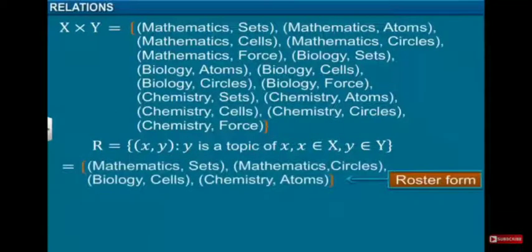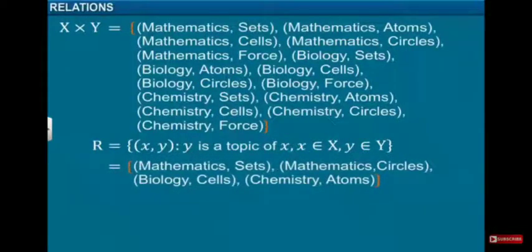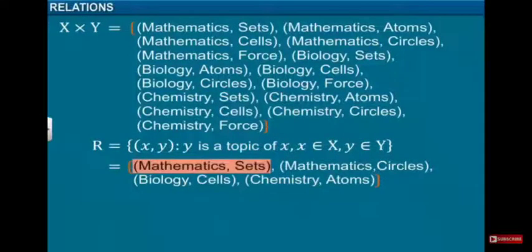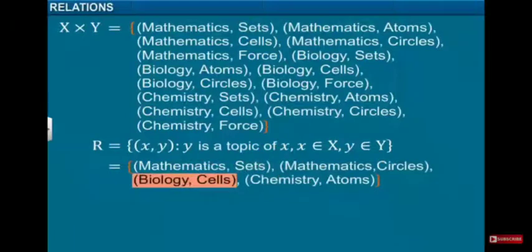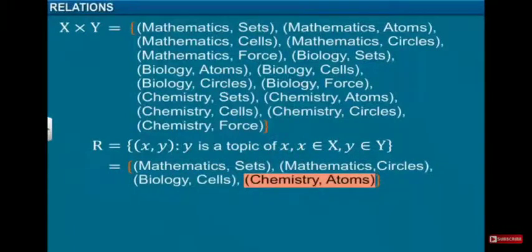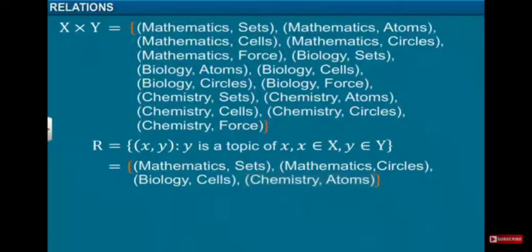So if x is mathematics, then your answer is sets and circle. If x is biology, then your answer is cell, and if x is chemistry, then your answer is atom. So sets is a topic of mathematics, circle is a topic of mathematics, right? Cell is a topic of biology and atom is a topic of chemistry. So these four relations are defined from X cross Y.